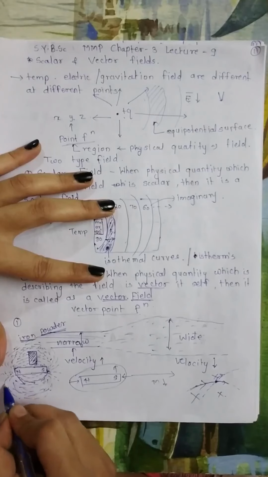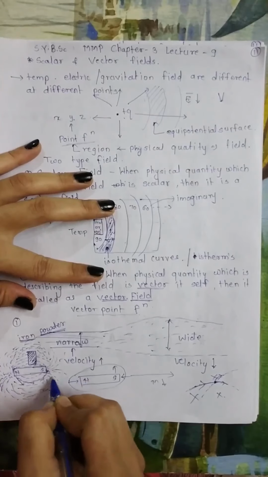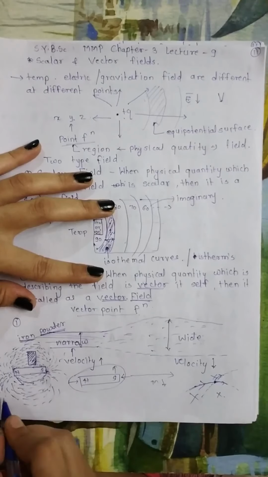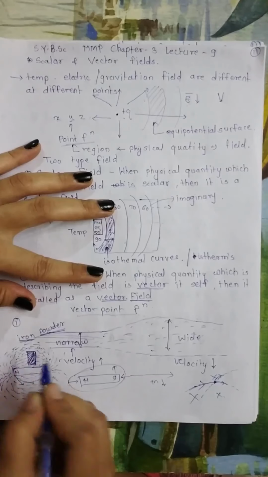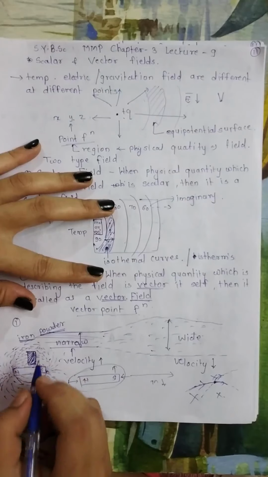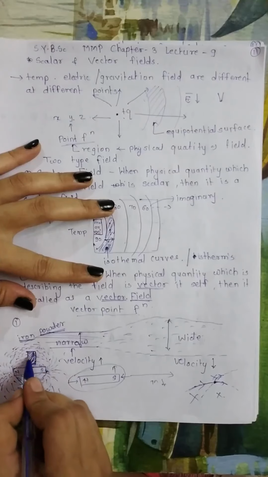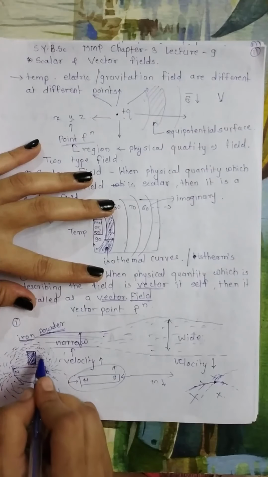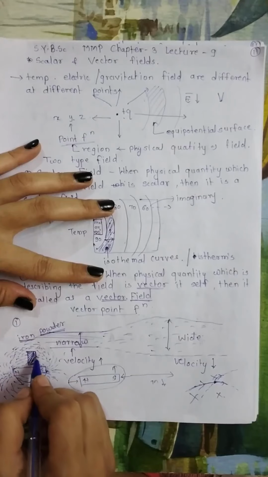These are magnetic lines of force, and we draw a unit area or infinitesimally small area which is perpendicular to this line of force. So the number of field lines passing through this area element will give us the magnitude of that vector field.